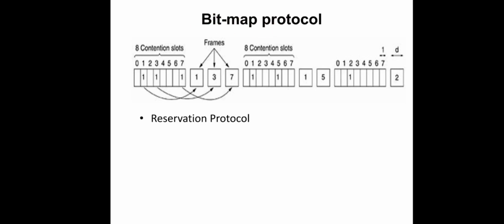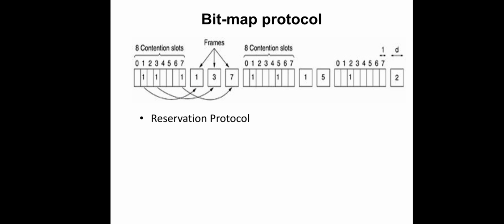It uses a bitmap. We can see an example for that. It is called a reservation protocol because if a station wants to send data, it should first reserve the channel. Then only it can send the data. Now we can see how it actually works. Each contention period in this case contains exactly n slots, where n is the number of stations, and each slot is fixed for a particular station.